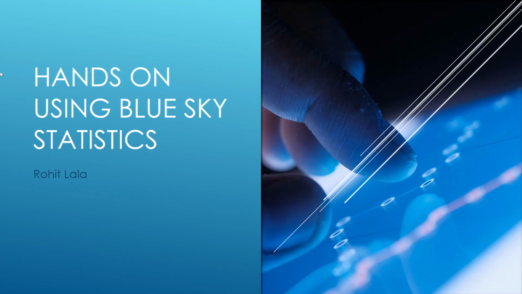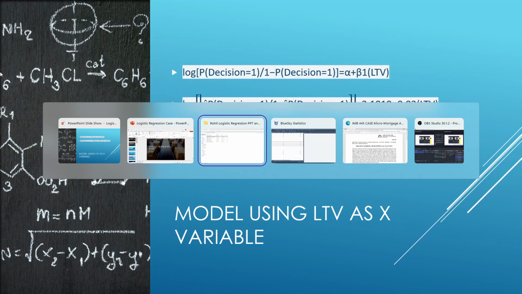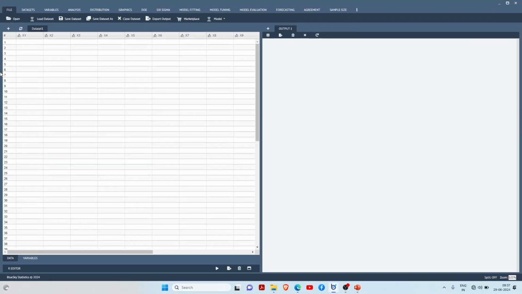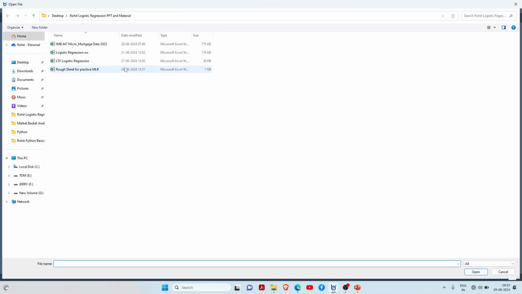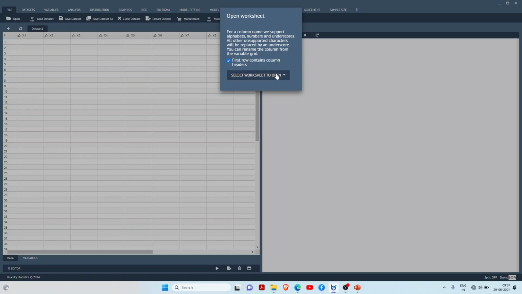So I will use BlueSky Statistics to solve this problem. So let's start with BlueSky Statistics. Basically this is BlueSky Statistics. I am just loading the data. So first we need to click on open. We will select the data file. Obviously here we need training data.